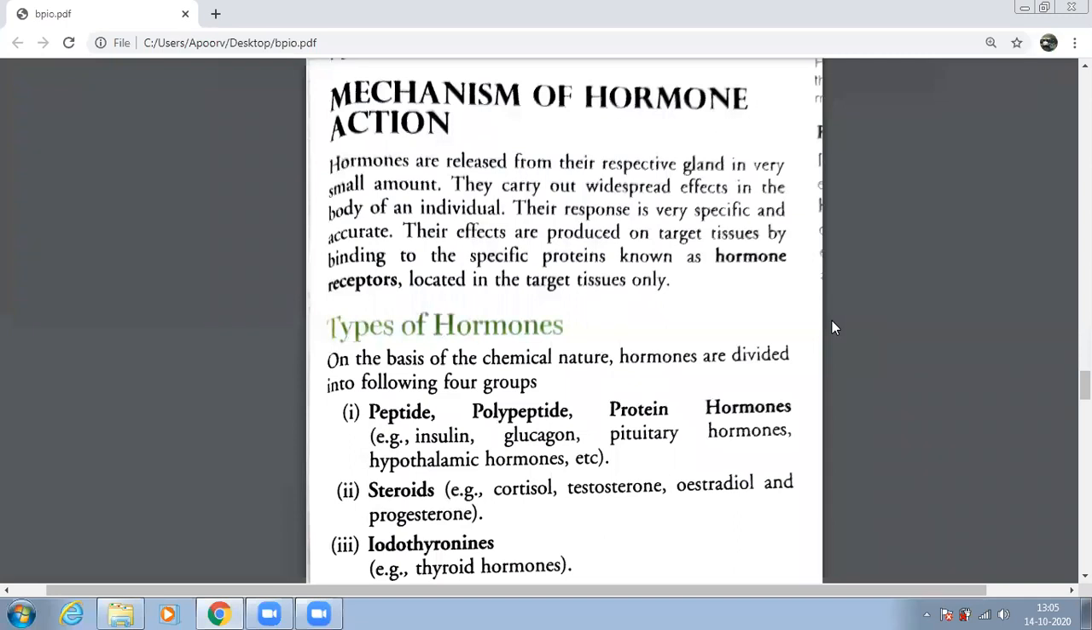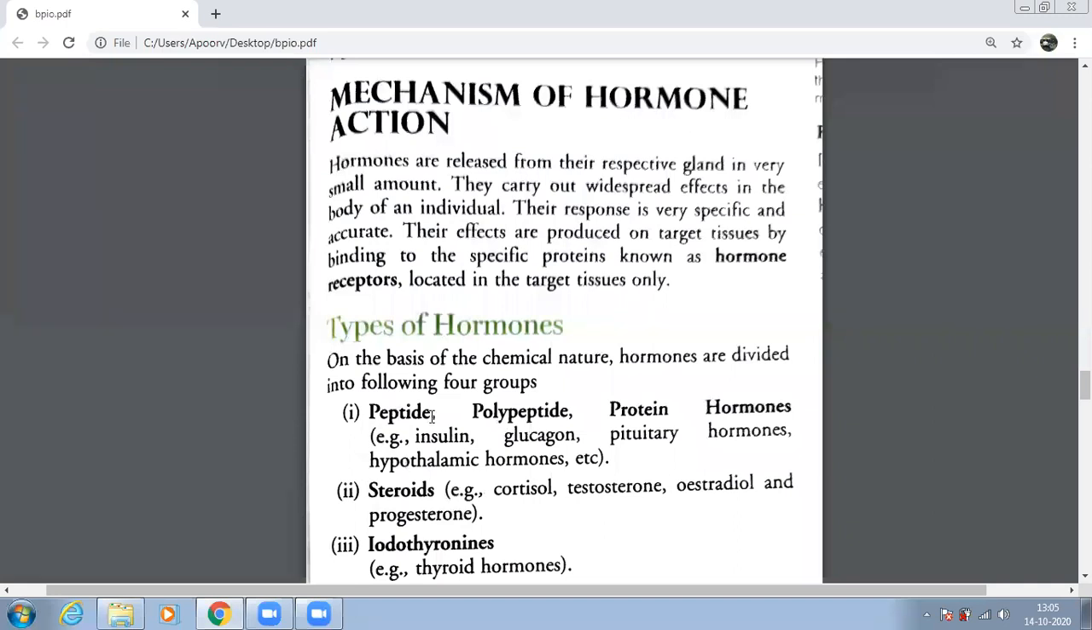Clear everybody? Very quickly. Hormones are released from the respective glands in what amount? Small amount. Very small amount. And do they go and act on any tissues? No, ma'am. Only some target tissues. And these target tissues contain some specific kind of proteins which they bind to. And these specific proteins are known as what? They are known as hormone receptors. Receptors.